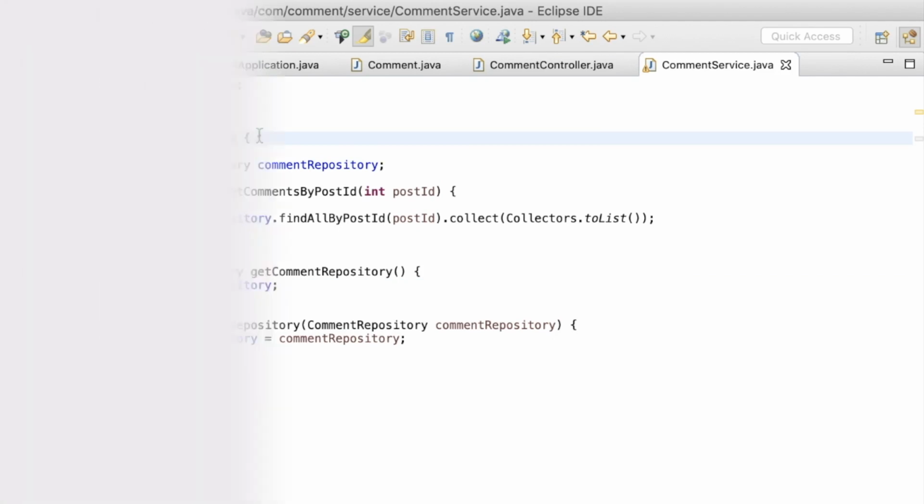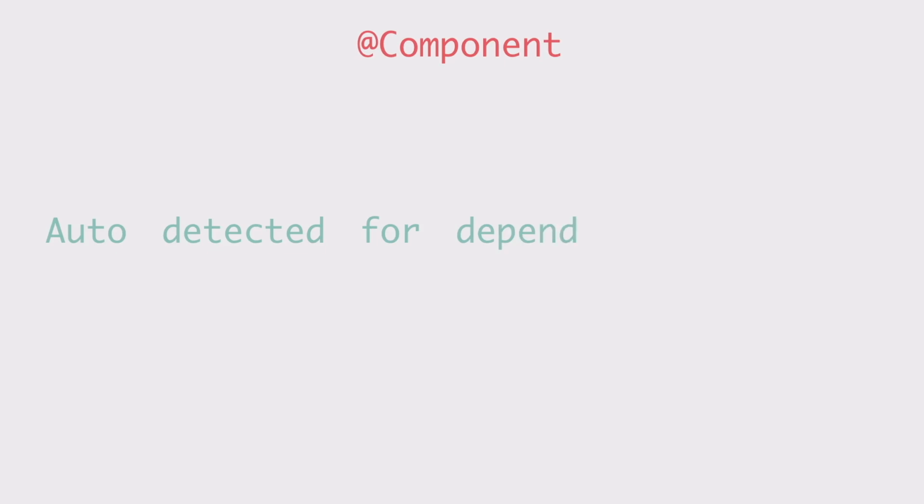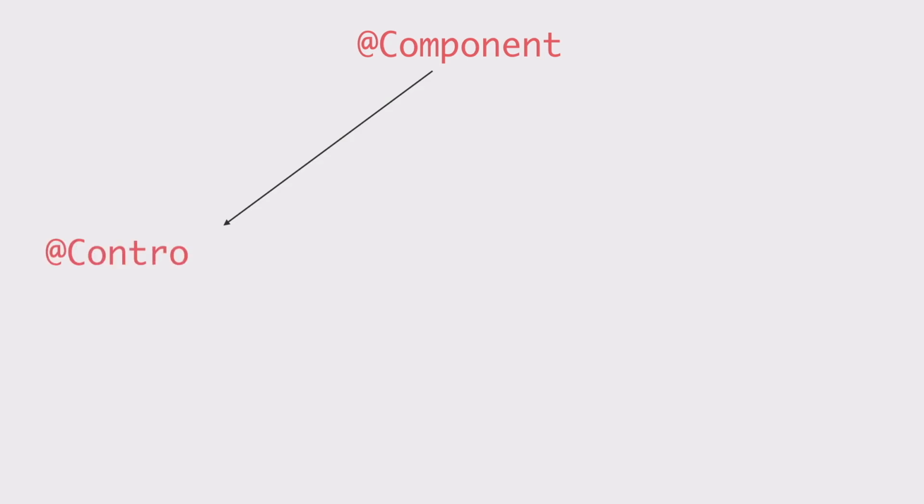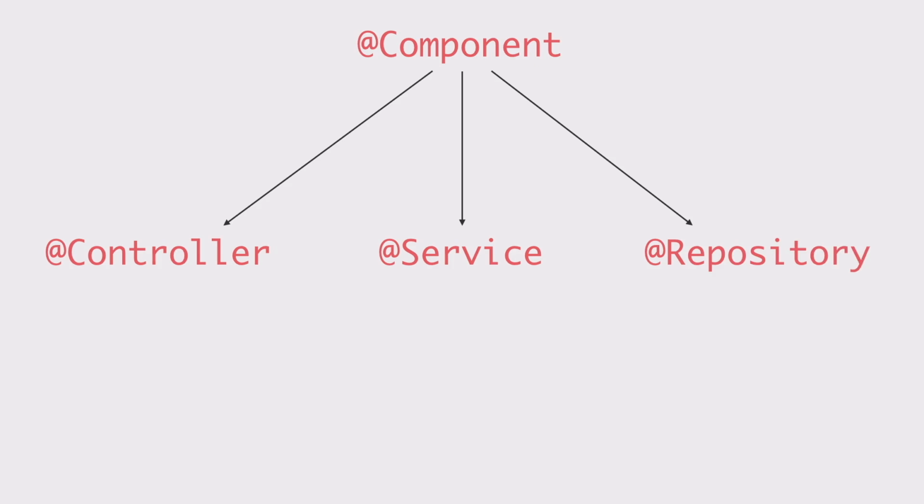There is this @component annotation, which indicates that an annotated class is a component. Such classes are considered as candidates for auto-detection when using annotation-based configuration and classpath scanning. Also, there are a few specializations of this annotation, such as @controller, @service, @repository. So I'm going to use @service annotation on the comment service class because it is a service.